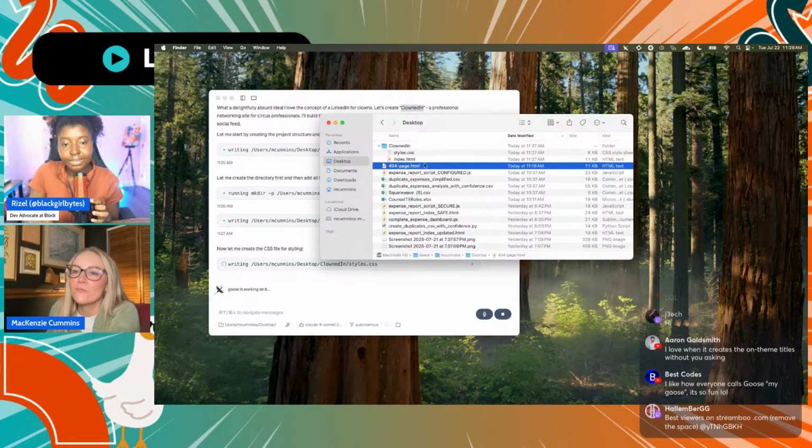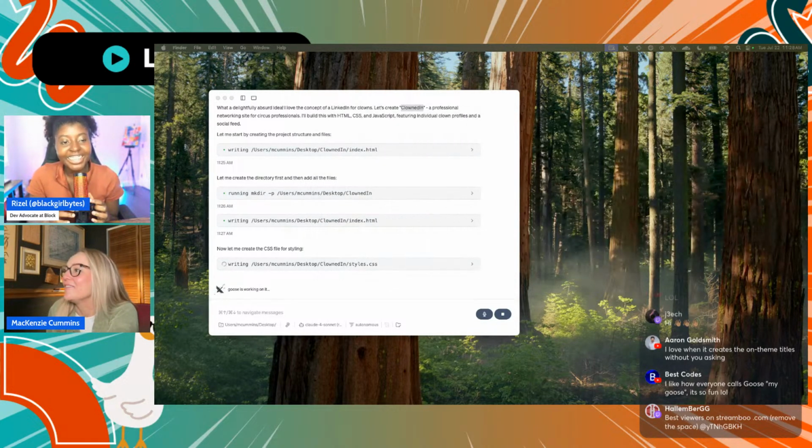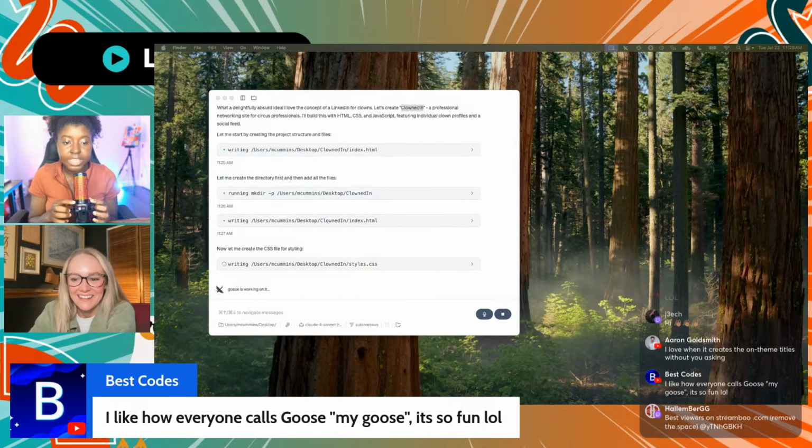keeping my folder or my desktop organized. But I'm watching it create the different files right now, so I'm excited to see what it comes up with. Me too.